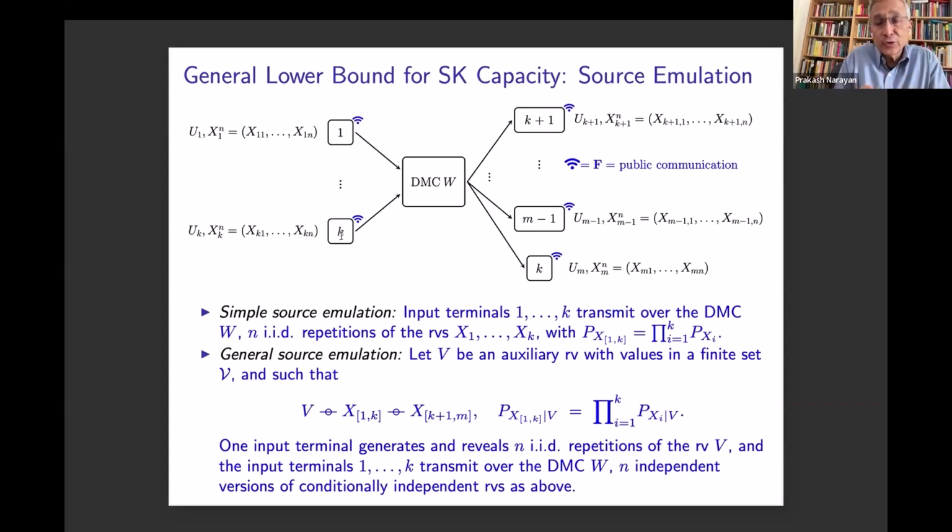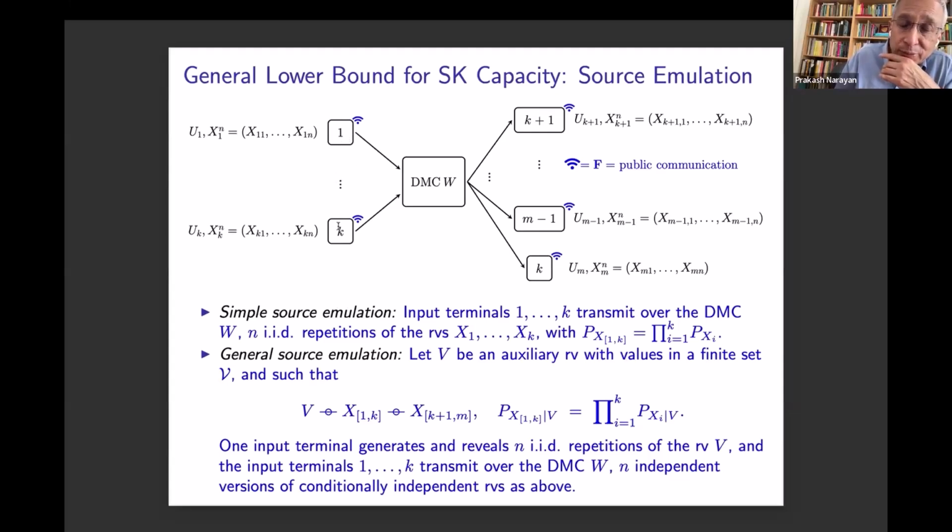The idea of source simulation is that the input terminals send data in this IID fashion over the channel. The output terminals observe the data, and that puts us back in the framework of a source model that we saw earlier, and we can look at the secret key capacity of that source model.